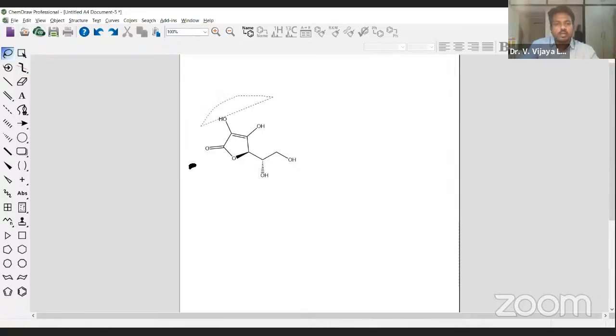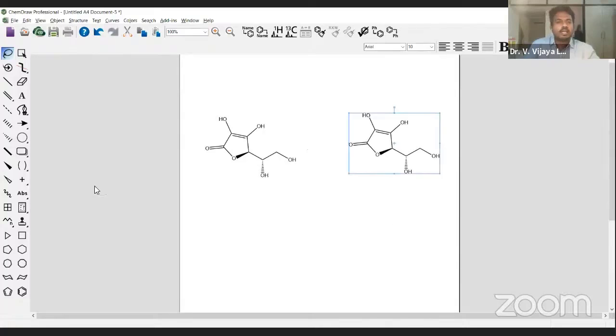So how do we do that? I told you, just simply select, press Control, then automatically you simply drag. Okay, you put it like this. Then after that you put an arrow. To put an arrow, what you need to do? Go to the main toolbar and select that arrow. Then you drag that arrow. Okay, this is how you can do it.